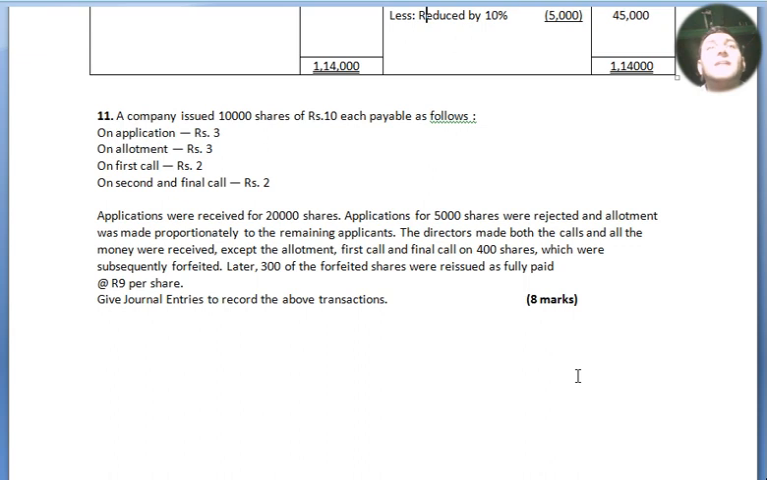A company issued 10,000 shares of rupees 10 each, payable as follows: application 3, allotment 3, first call 2, second and final call 2. Applications were received for 20,000 shares. Over subscription: applications for 5,000 shares were rejected, and the rest partly allotted, which means pro rata, and the excess will be adjusted towards the allotment. The directors made both the calls and all the money was received except the allotment, first call and final call on 400 shares, which were subsequently forfeited. Later 300 of the forfeited shares were reissued, out of 400, as fully paid at rupees 9 per share.